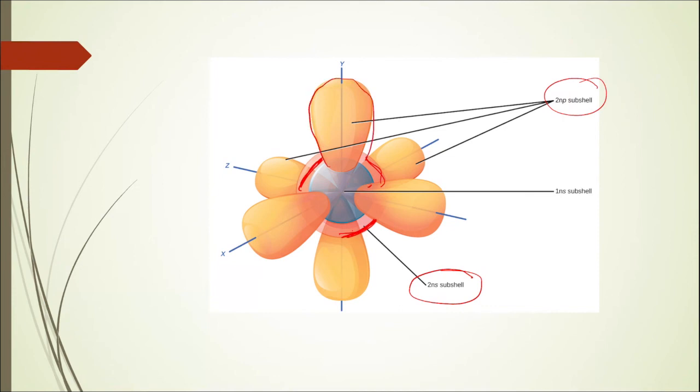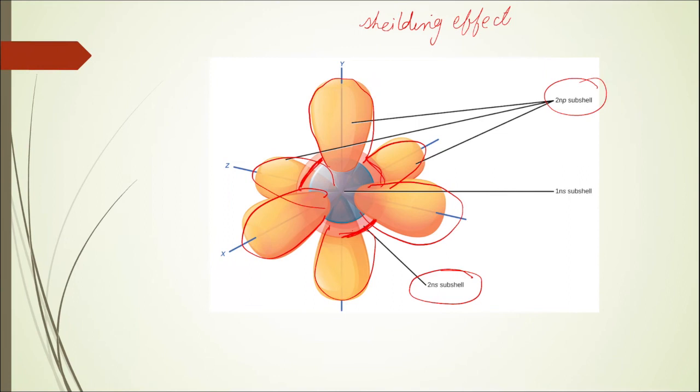These p orbitals, as you can see here, are more diffused. They are far away from the nucleus. They are not as concentrated on the nucleus as my s orbital. Since the p orbitals are more diffused, more scattered away from the nucleus, they cannot give you better shielding as that given by the s orbitals or the s subshell. So, as far as the shielding effect of various subshells is concerned, I will say that the shielding effect of S is greater than the shielding effect of P.